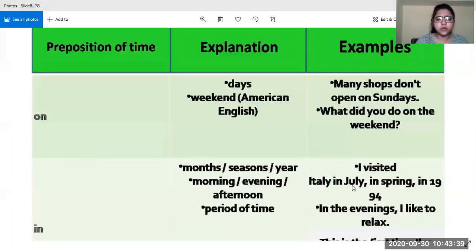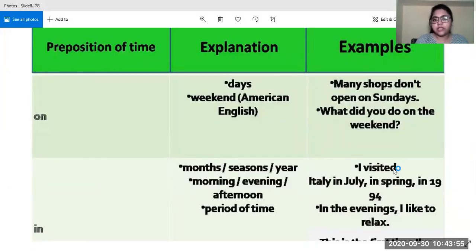Then the other one is "in". Okay, "in" is used before month, when we want to talk about season or year, or with morning, evening, afternoon. Basically it is used for the period of time.